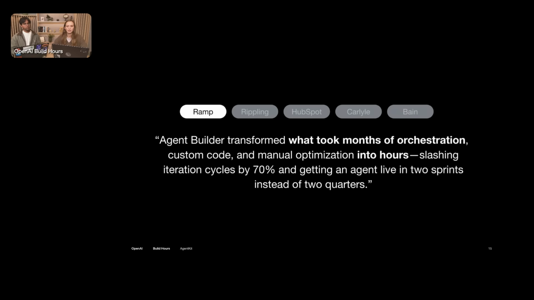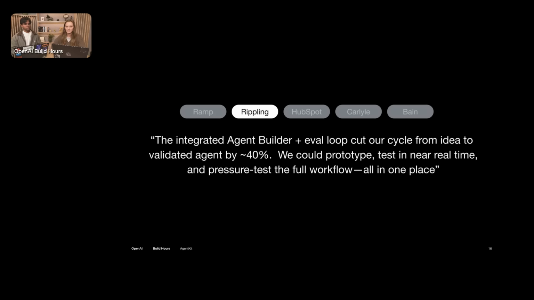Awesome. So Ramp with the AgentKit stack was able to build this prototype 70% faster, which I think is pretty amazing, equivalent to like 2 engineering sprints instead of 2 quarters. Rippling, I actually think you worked on this project a little bit. Do you want to maybe share what they built and how it went?